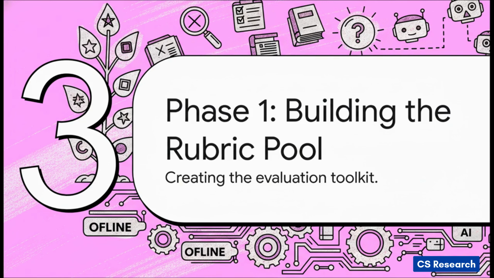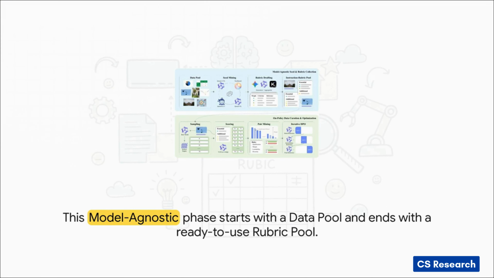So phase 1 is all about model-agnostic seed and rubric collection. The key thing to get here is that this is all done offline, before the main training even kicks off. And because it's model-agnostic, this toolkit of instructions and rubrics they build can actually be reused to train lots of different AI models. Pretty cool. Let's zoom right in on this prep phase. You can see it flows from left to right. It starts with this big data pool of images and questions. From there, a process called seed mining finds the most valuable examples. Then that's followed by rubric drafting, where they create those scorecards. And the final output is a super high-quality instruction rubric pool, which becomes the essential toolkit for the next phase.